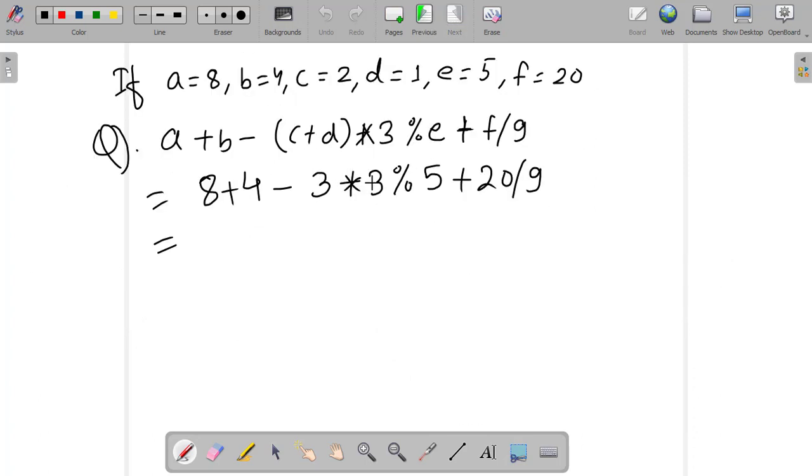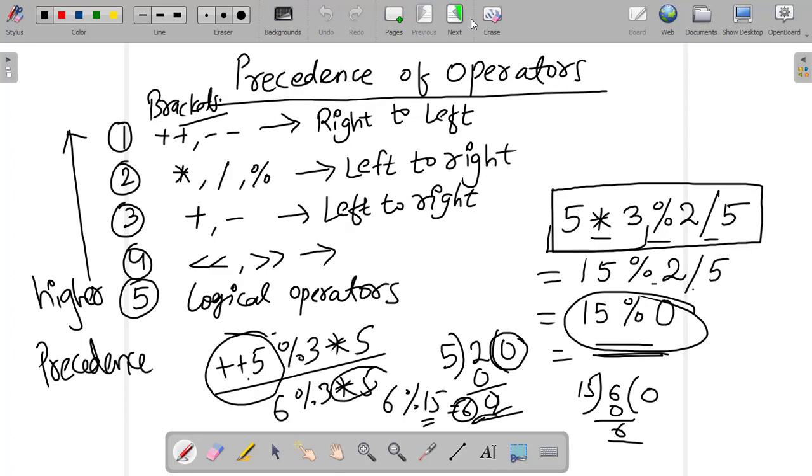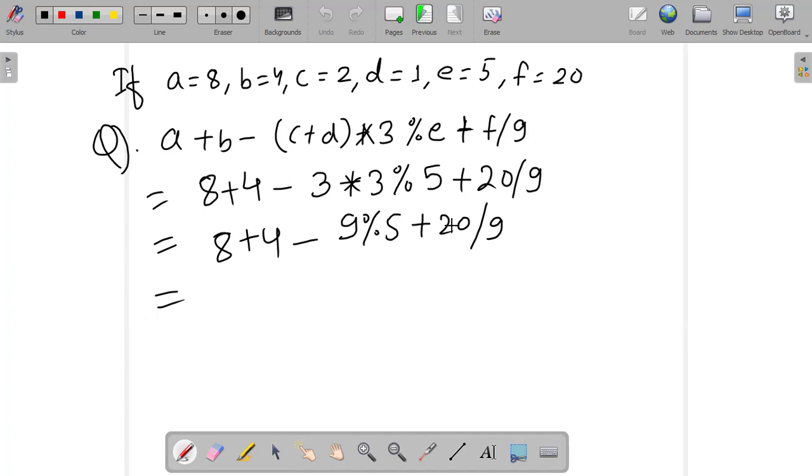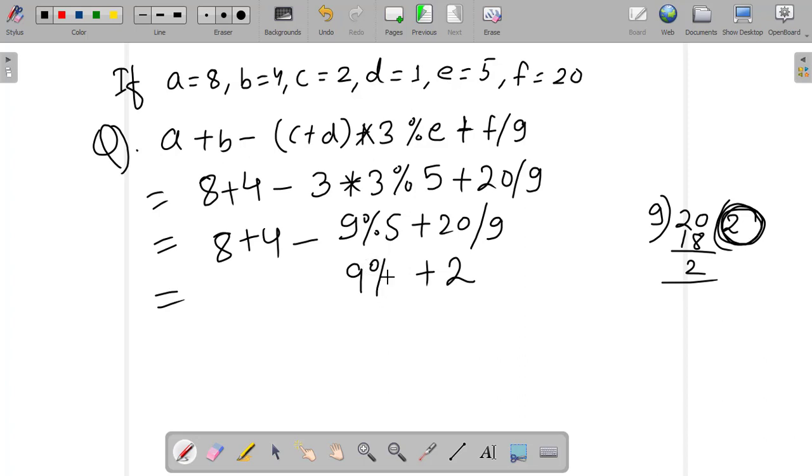First do the multiplication: 3 times 3 is 9, modulo 5 plus 20 slash 9, and then minus 4 plus 8. Just follow along, this is the rule here. Now which operation do we do, modulo or slash? Slash means we do the division first. 20 slash 9 means 20 divided by 9, and the quotient is 2, remainder 2. So the 2 is written here: 9 modulo 5 minus 4 plus 8 plus 2.